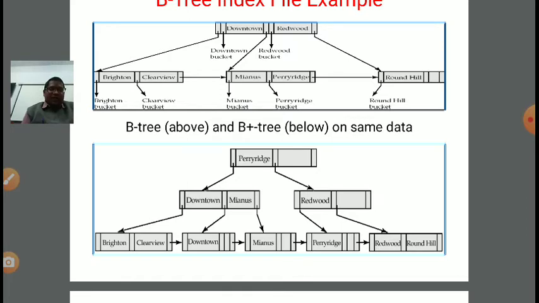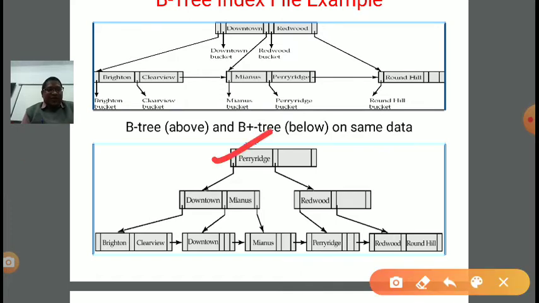So at every node, if you see, Paris is repeated. Paris is repeated at the root as well as at the leaf level also. Downtown acted as the non-leaf node, intermediate node, as well as the leaf node. Redwood also. So there is a redundancy of the search key.